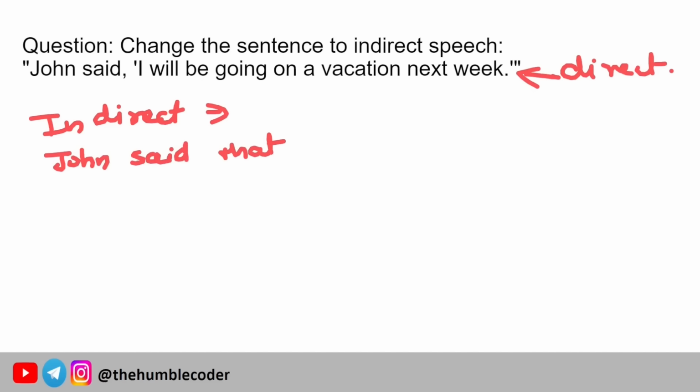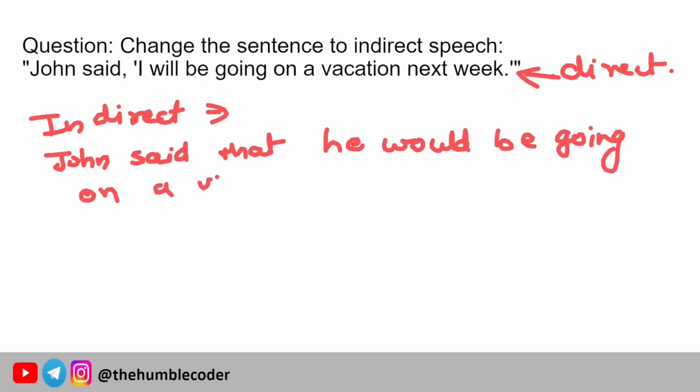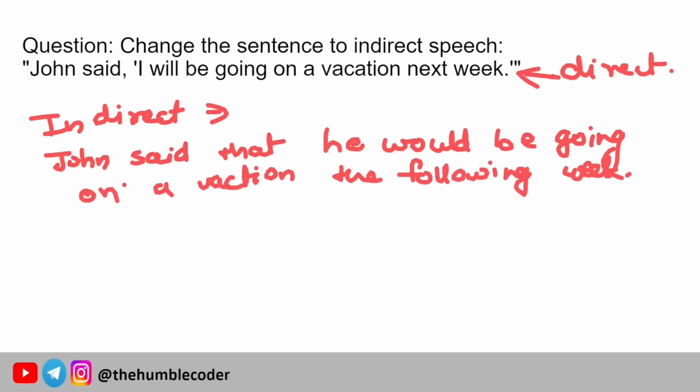So it is not John who is saying this sentence, it is someone else. So what he will say is: John said that he would be going on a vacation the following week. Okay, because if someone else is saying it, instead of "next week" we will say "the following week."